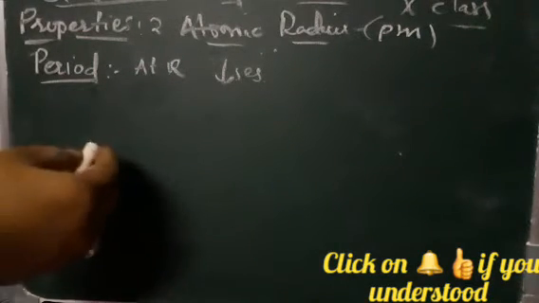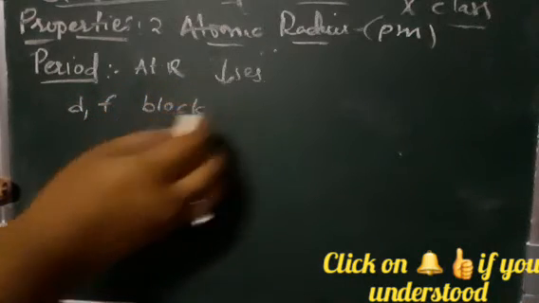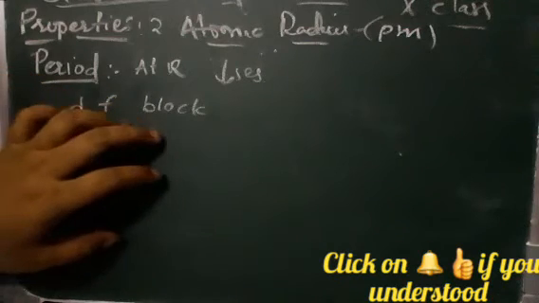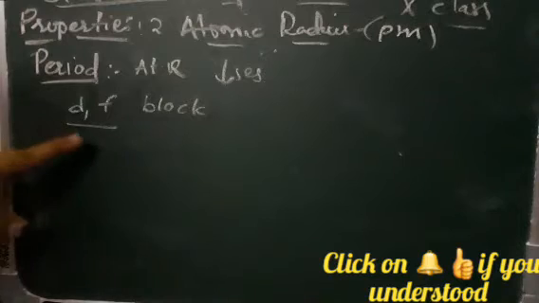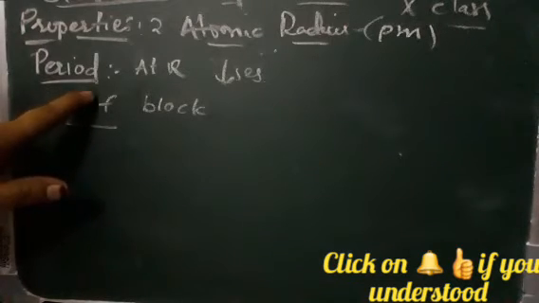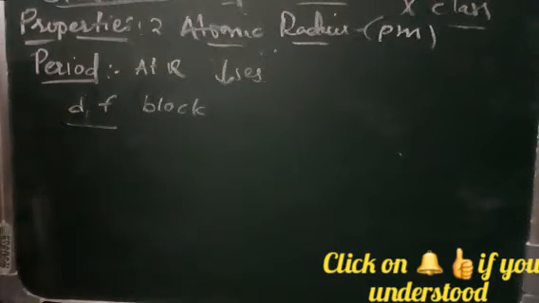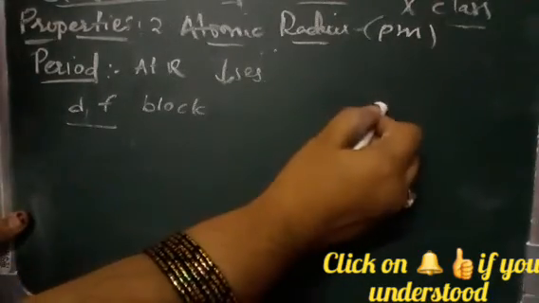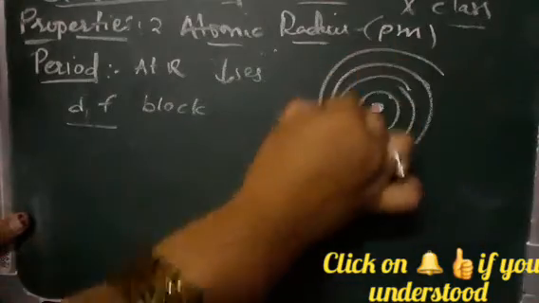Because here we have d block and f block elements. In these, the electrons occupy the innermost shells, so these inner shells are being filled. So the attraction between the nucleus and the outermost shell increases.